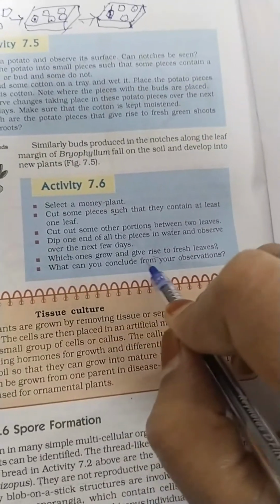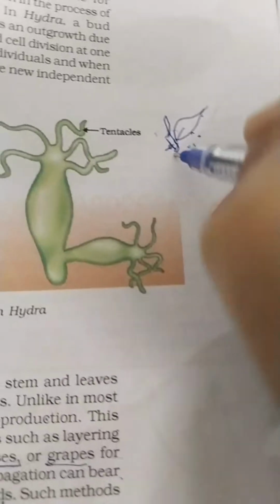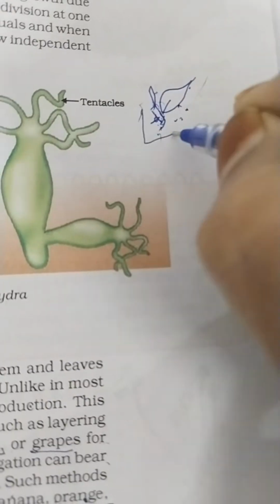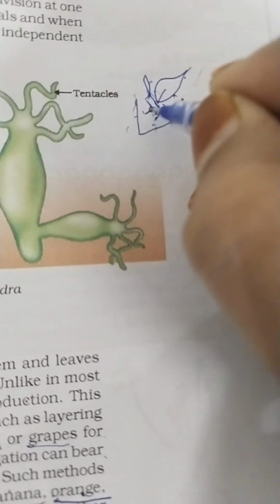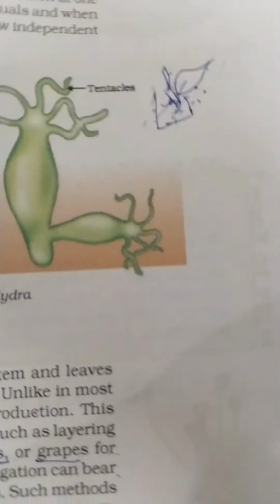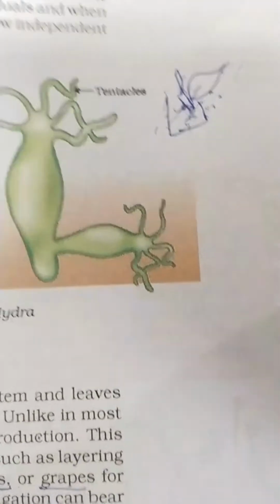What can you conclude from your observation? As per this activity, in the money plant example, when we dip this in water, it is going to start developing the roots and the shoots.